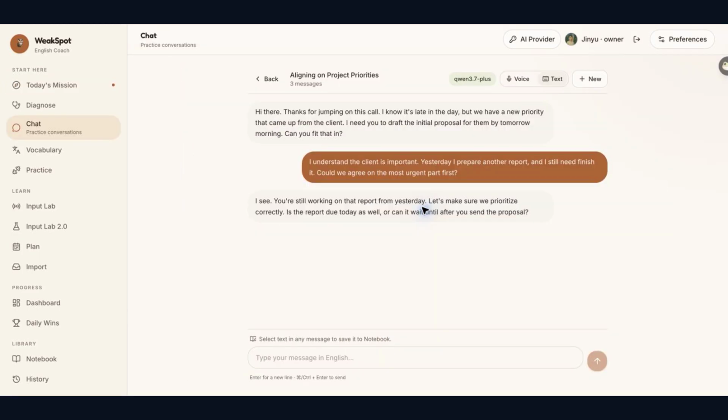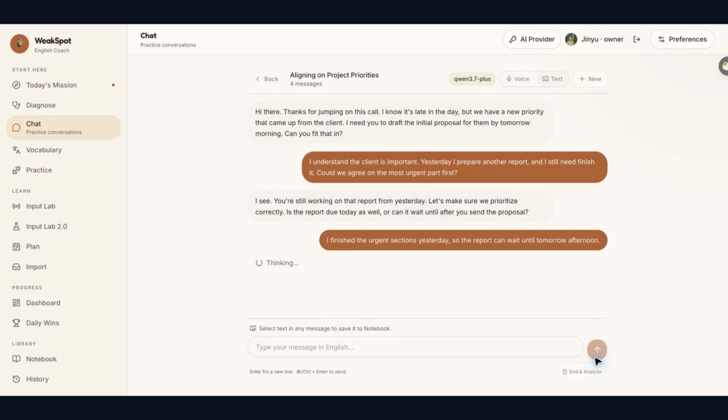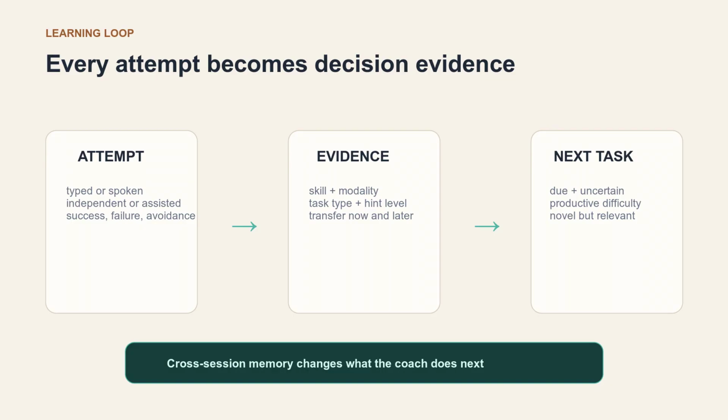In normal chat, WeakSpot can also place a previously weak skill into a natural follow-up without announcing a test. This checks whether I can transfer the skill independently in a new context, instead of repeating the correction I just saw. Every attempt returns evidence: independent or assisted success, failure, avoidance, modality, task type, and delayed transfer.